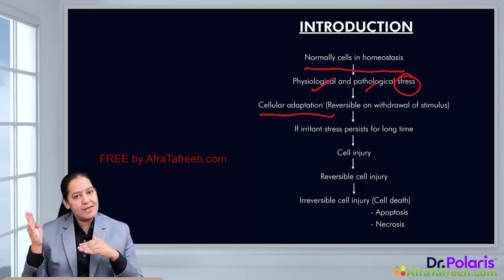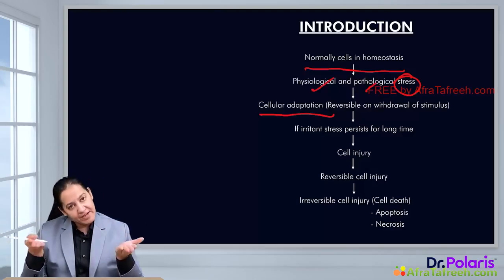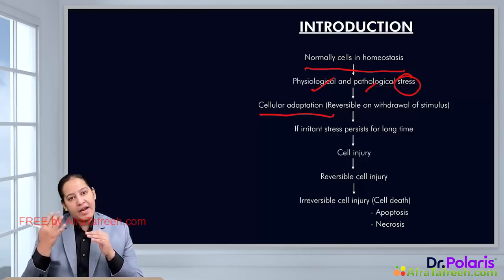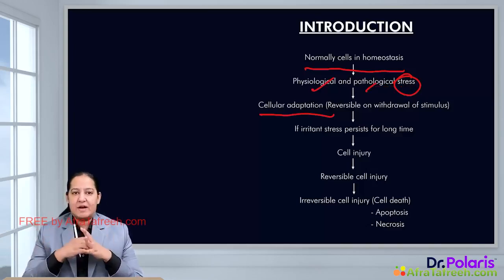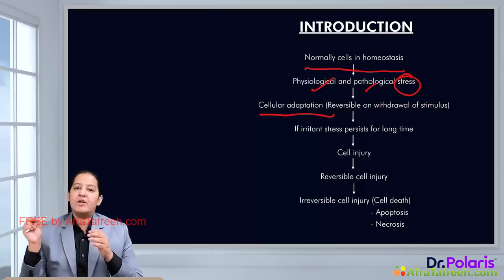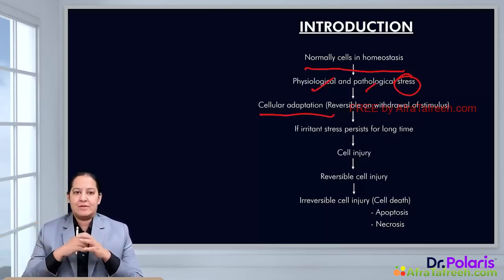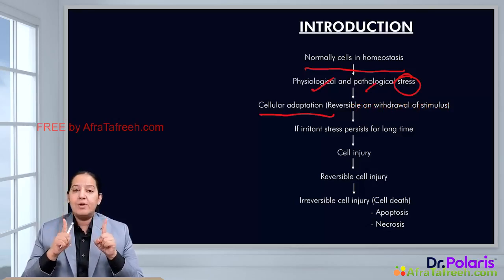Once you remove the stress, the cell will come back to its homeostasis. For example, once the exams are over, you will again study for the normal routine hours, that is 5, 6 or 7 hours. You cannot study daily for 16 or 18 hours like the day before the exam. So once the stress is removed, the cell will come back to homeostasis, right? So all cellular adaptations are reversible. That is the first point.